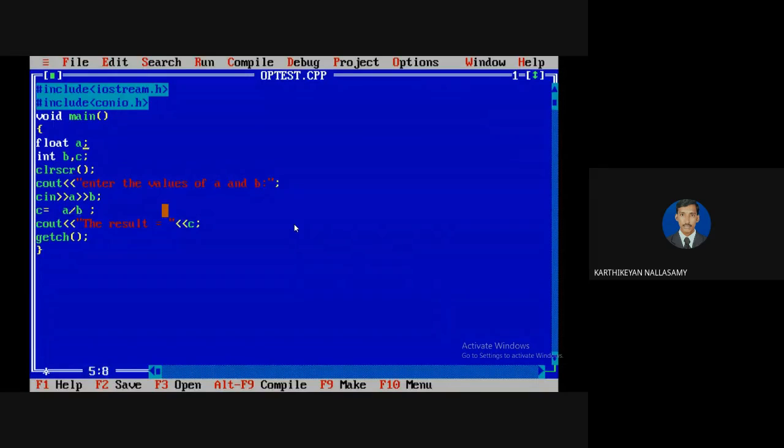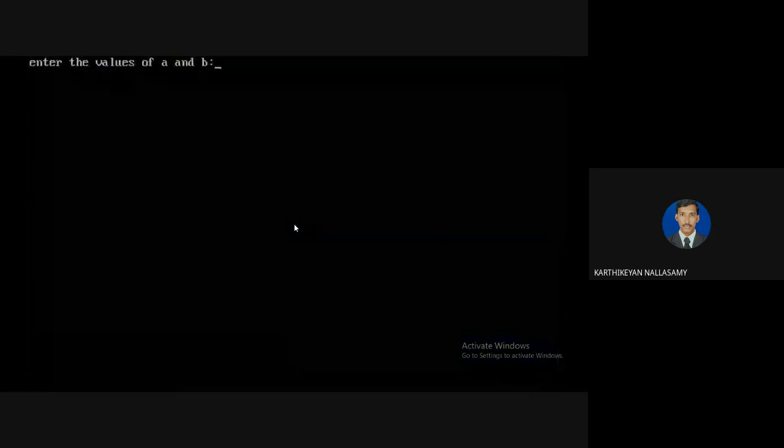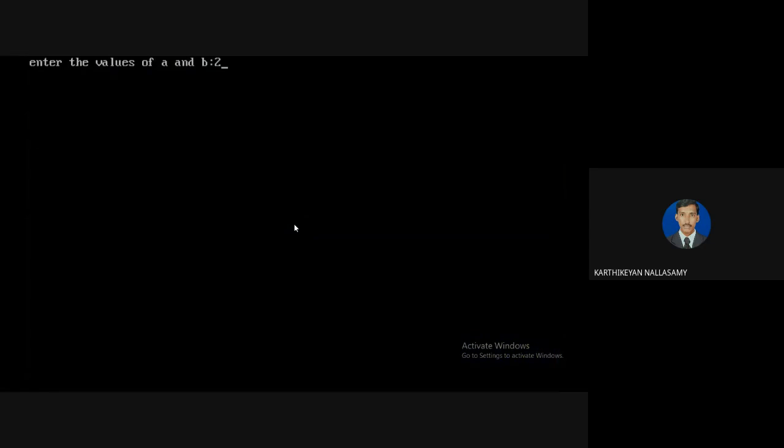See, it is also the same thing here. Assume A and B are integers, and I'm going to define C as a float. So I'm going to enter the value of A as 23, and the value of B as 7. So 23 by 7.